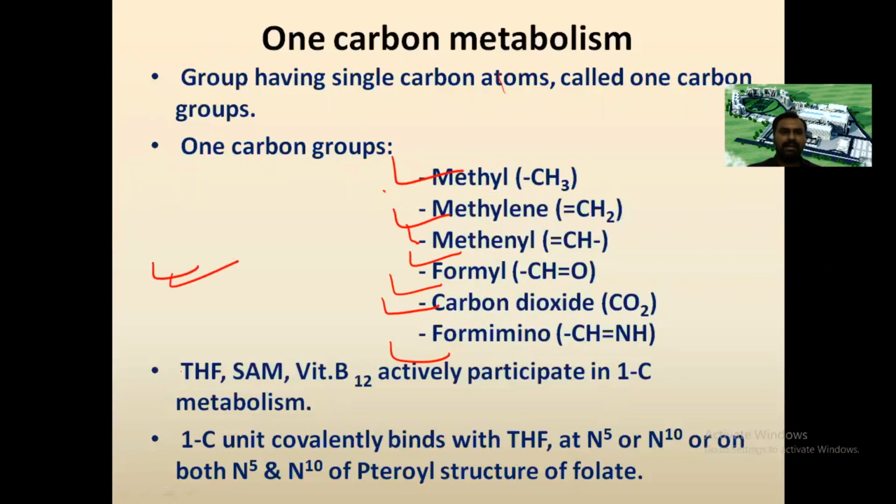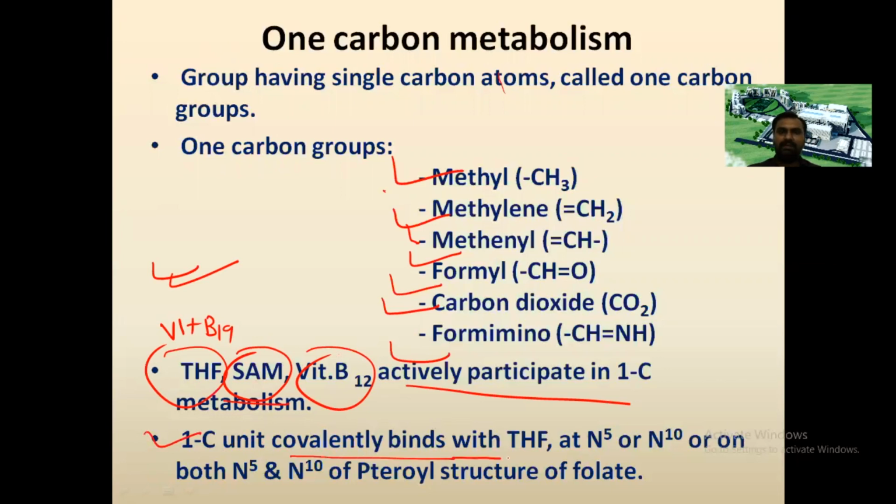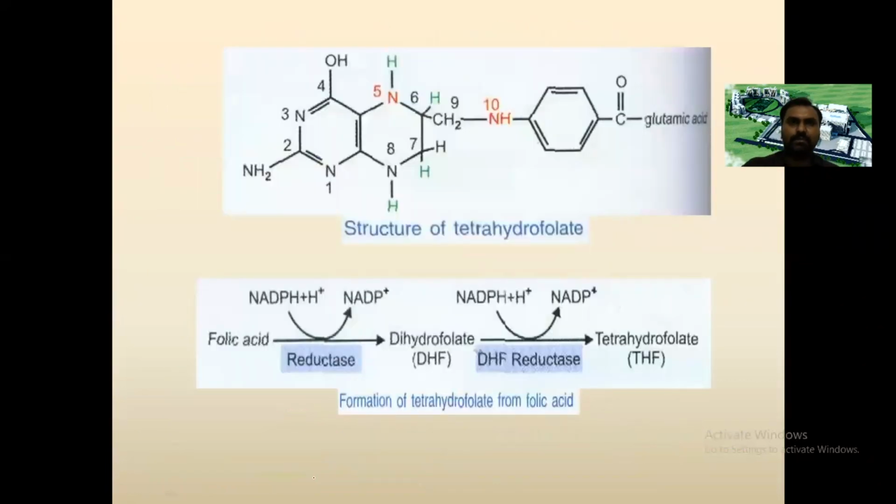Tetrahydrofolic acid, vitamin B9, S-adenosylmethionine, and B12 actively participate in one-carbon metabolism. These one-carbon units covalently bind with tetrahydrofolic acid at N5 or N10 or at both sites. So we'll see the structure of folic acid.